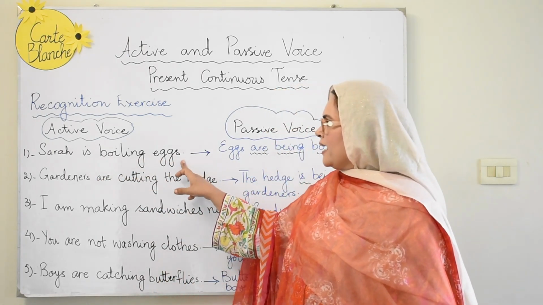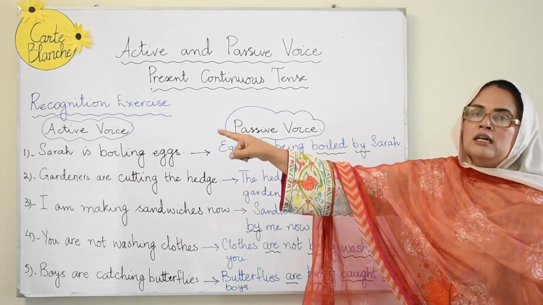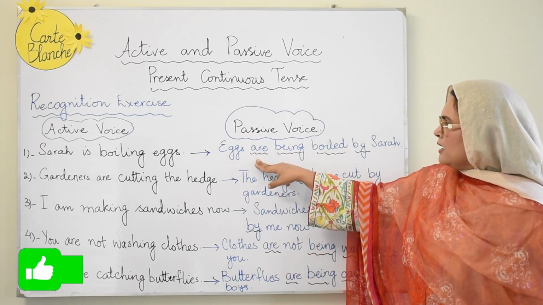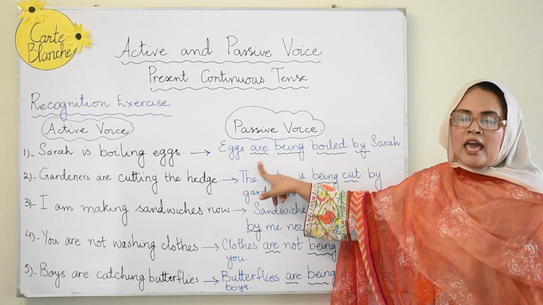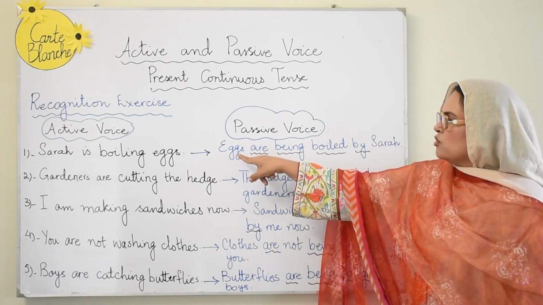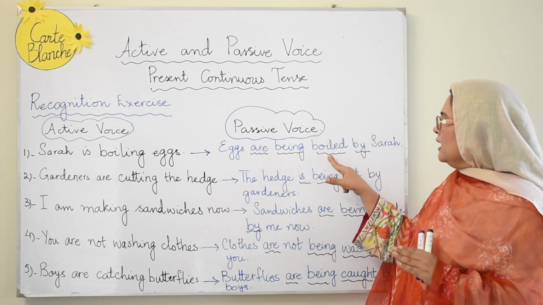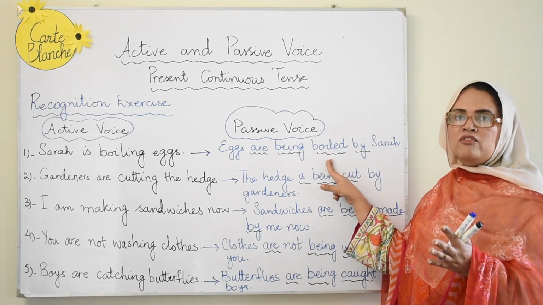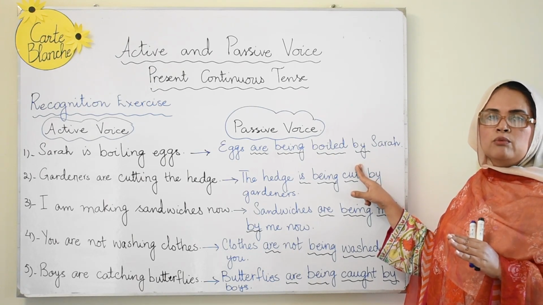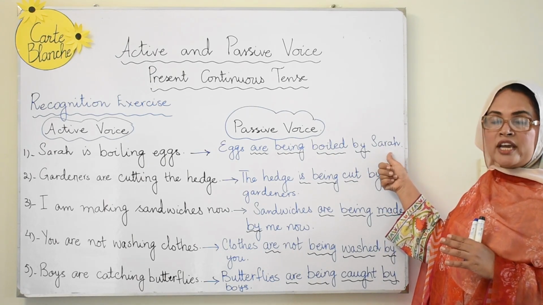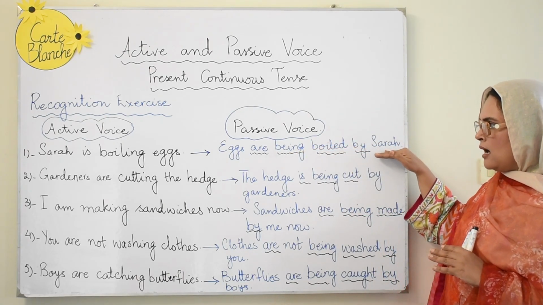Now let's look at this one. Sarah is boiling eggs. This is an active voice sentence. Sarah takes the position of eggs and eggs is changed with Sarah. Eggs are being boiled by Sarah. Is, am, are is to be retained, but it has to be changed according to the subject. Then the word being is to be inserted. Third form of the verb or past participle form of the verb, and then we will be using the word by before the subject or the agent. So eggs are being boiled by Sarah.